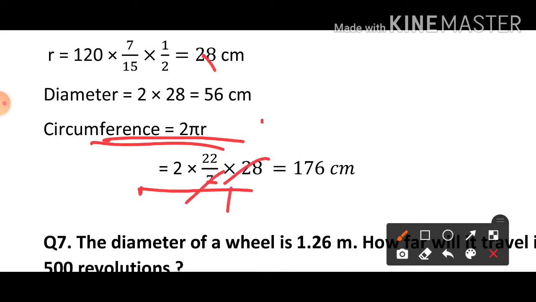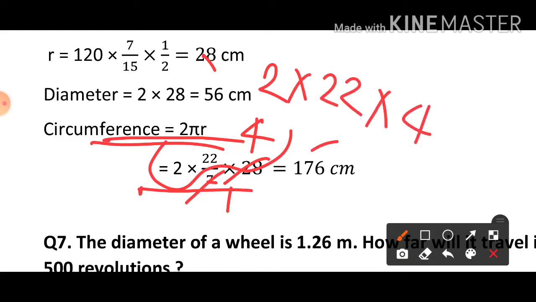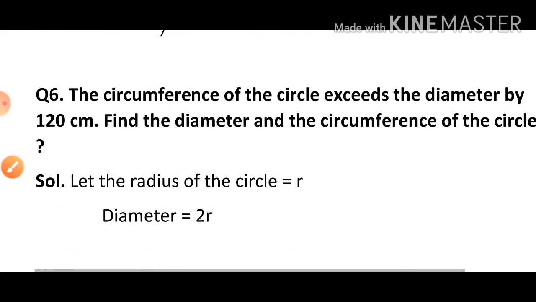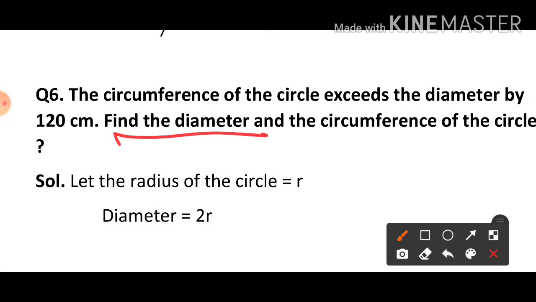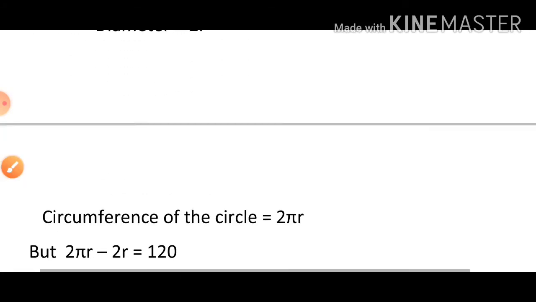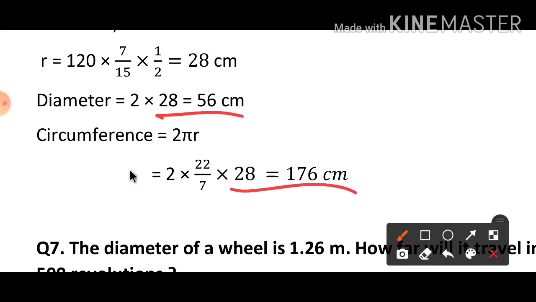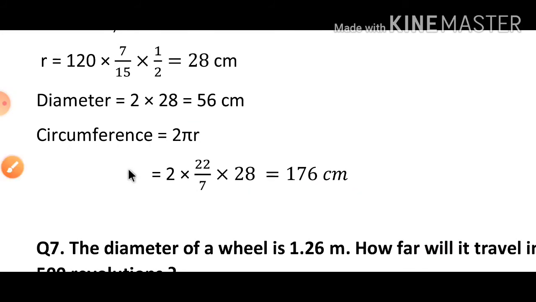So 7 and just 7, 7 4s are 28. Now multiply this, 2 multiply 22 multiply 4. So we'll get the answer as 176 centimeter. So we have already found what they asked. They asked about diameter and circumference. So right here diameter is 56 centimeter and circumference is 176 centimeter.